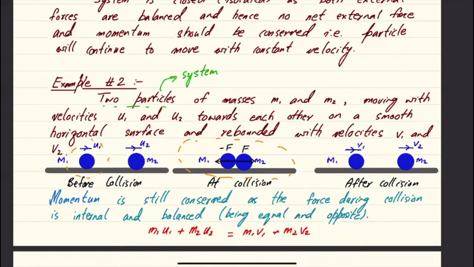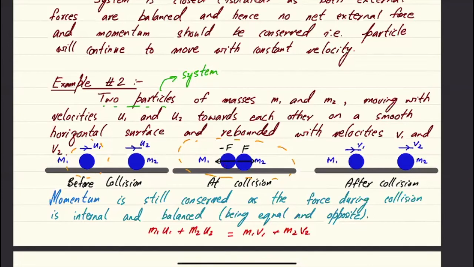So if I consider M1 and M2 as a system together, then when an impact occurs, M1 experiences a force, fine, but that force is exerted by M2, which is part of the system. Or M2 experiences a force, but that's exerted by M1, which is still part of the system.